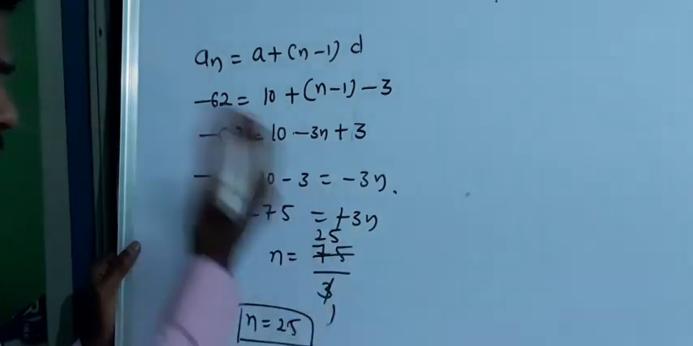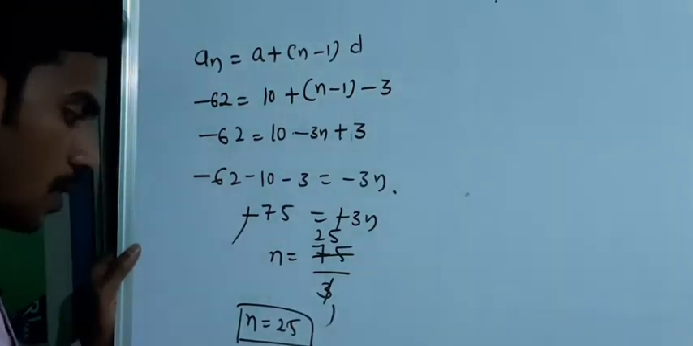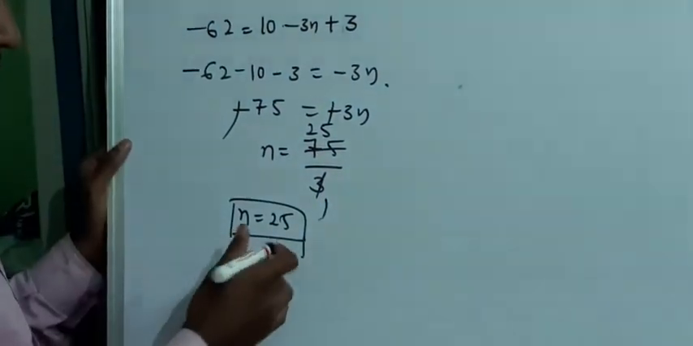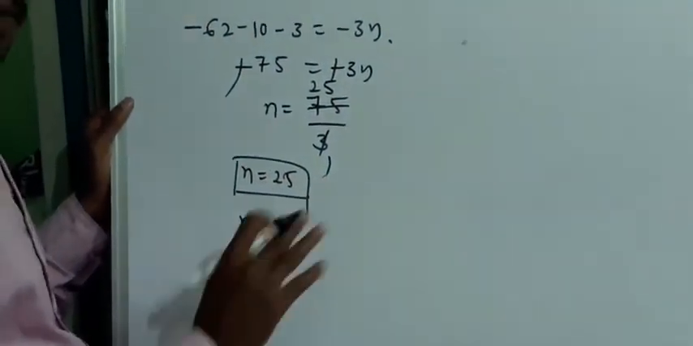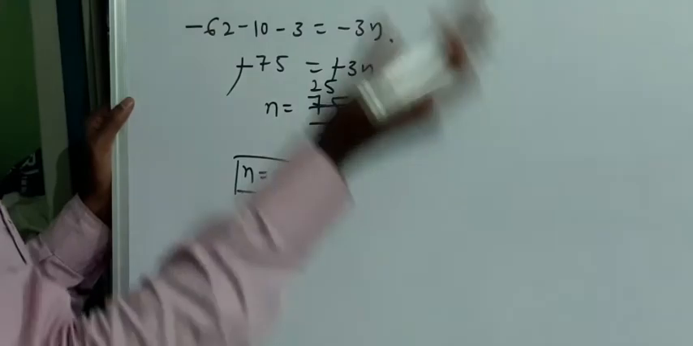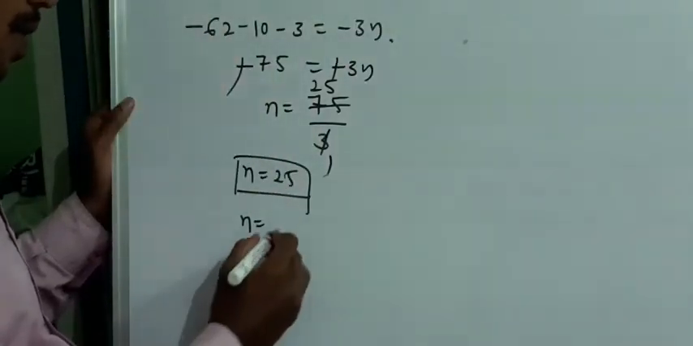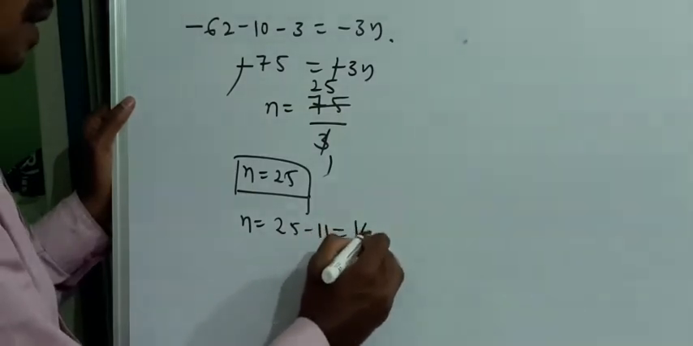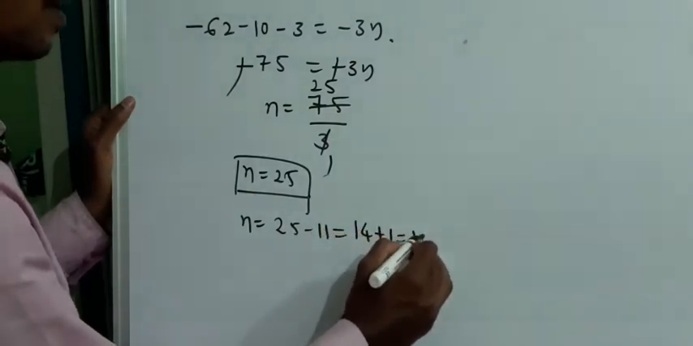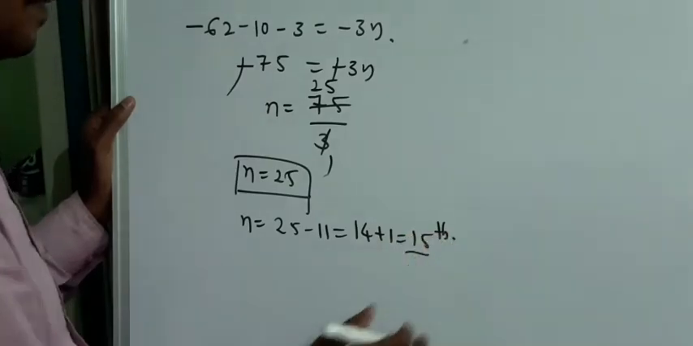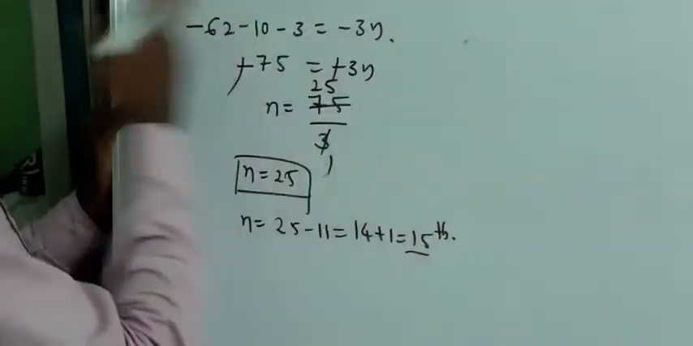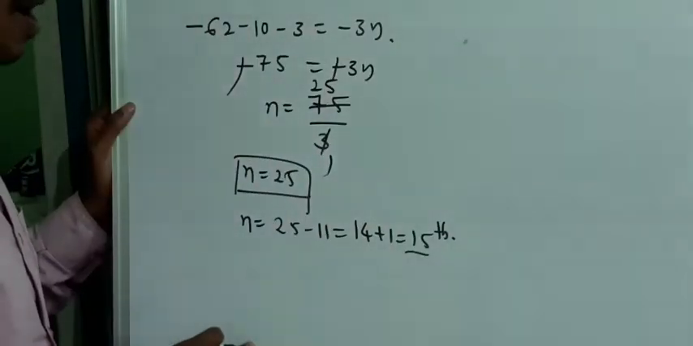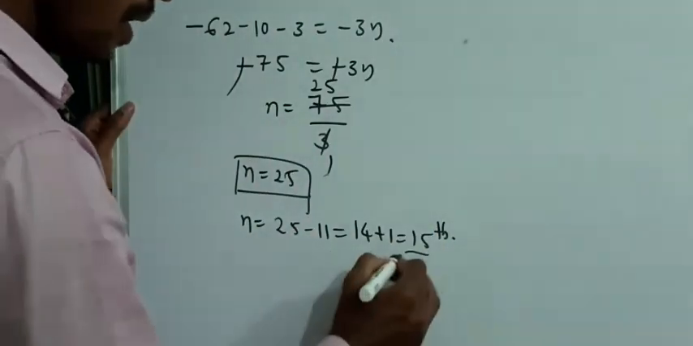So what will be the 11th term from it? If I want to get the 11th term from the last, that is, the 25th term is the last term. I want to find the 11th term from that end. So 25 minus 11, that will be 14, plus 1. We need to add 1 to it. So we need to find the 15th term from this end, from the right end. If we find the 15th term, we will get the 11th term from the last end. So we need to find the 15th term.